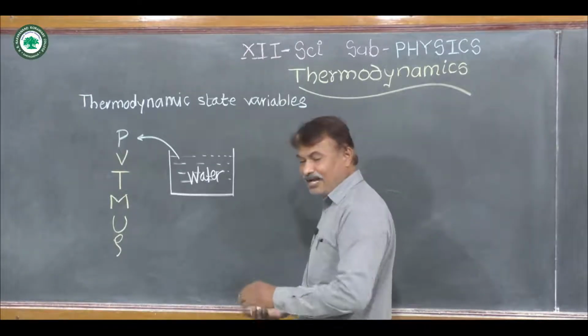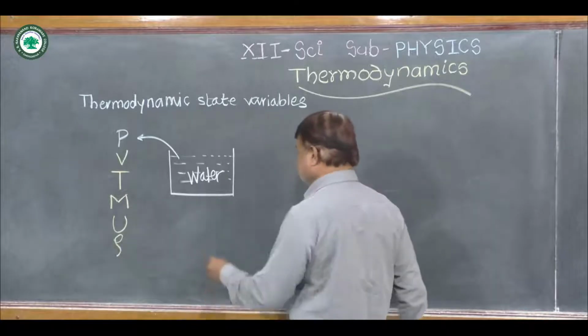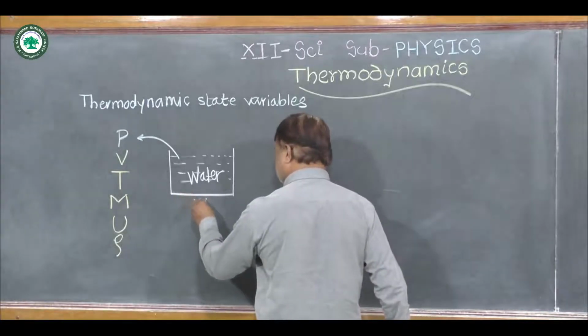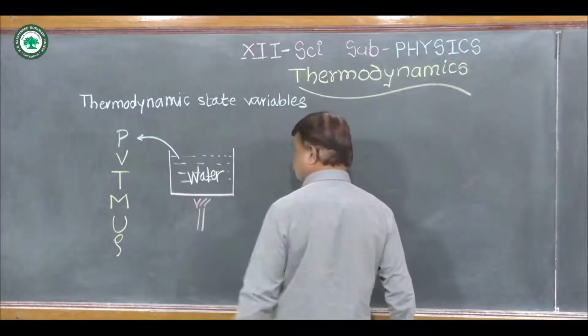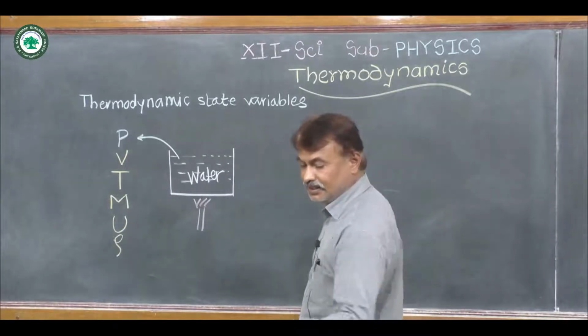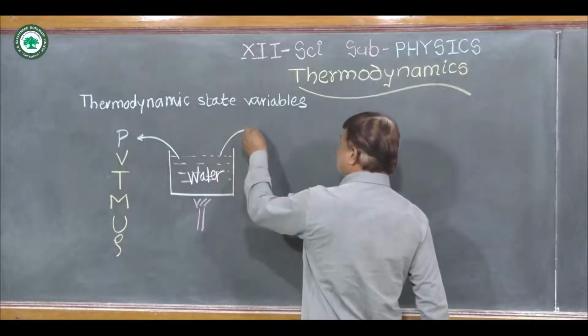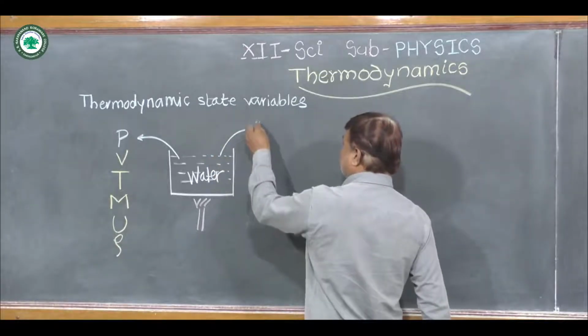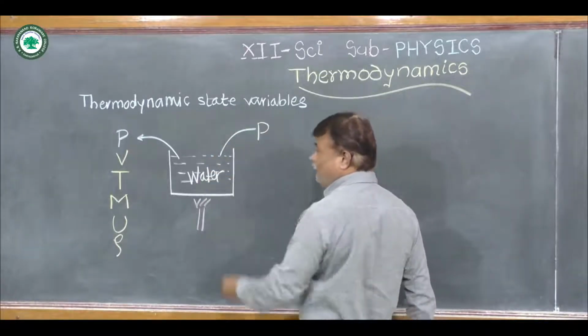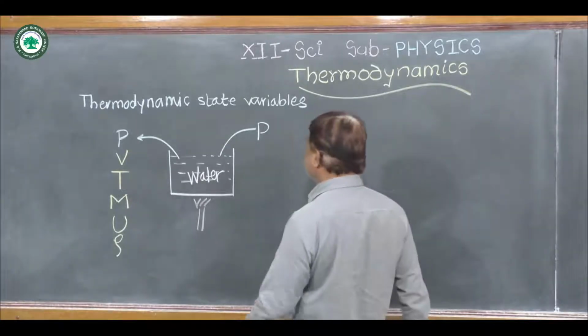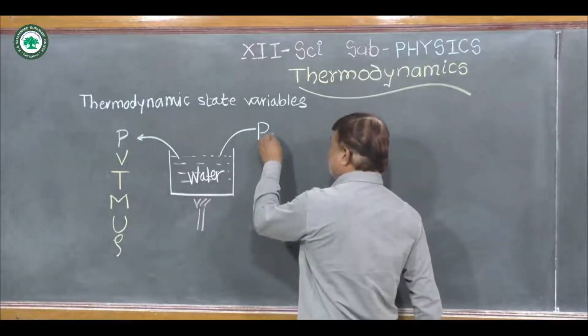Now if we supply heat to the water, then its pressure goes on changing. When the water boils, its temperature goes on increasing, and the pressure will become P2.